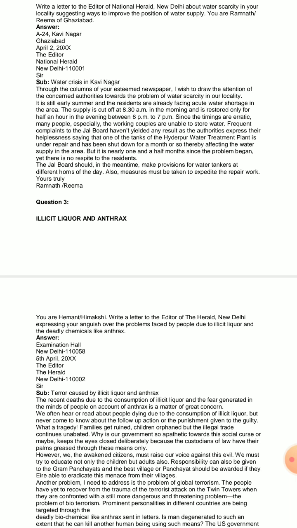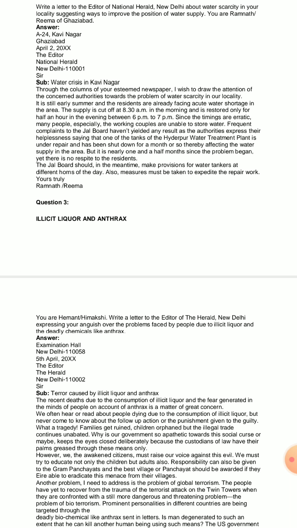Frequent complaints to the Jal Board haven't yielded any result, as the authorities express their helplessness, saying that one of the tanks of the Haidarpur water treatment plant is under repair and has been shut down for a month or so, thereby affecting the water supply in the area.